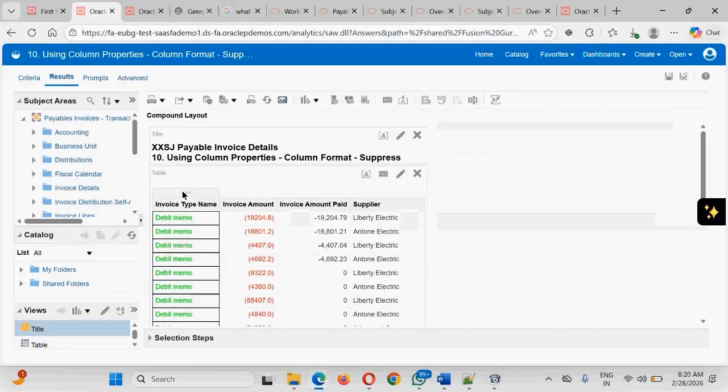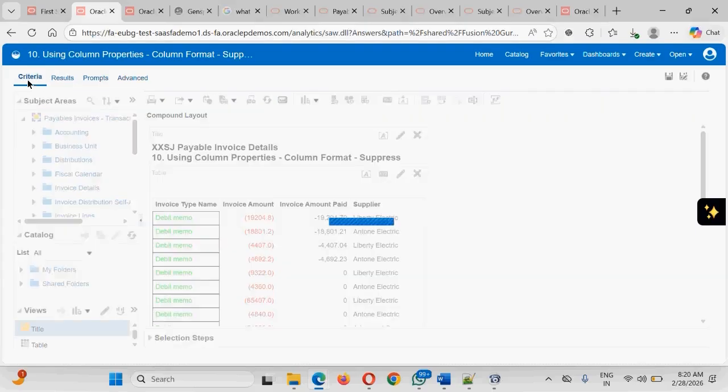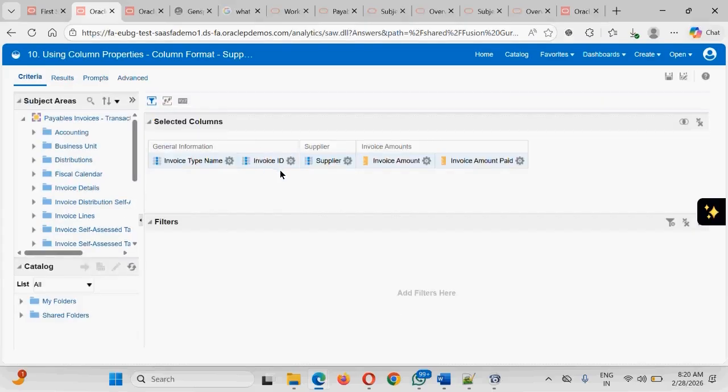What will happen this time? For each line, the values are getting repeated. So it is good practice to represent the data clubbed together. That's how you can set these particular properties as a suppress property.